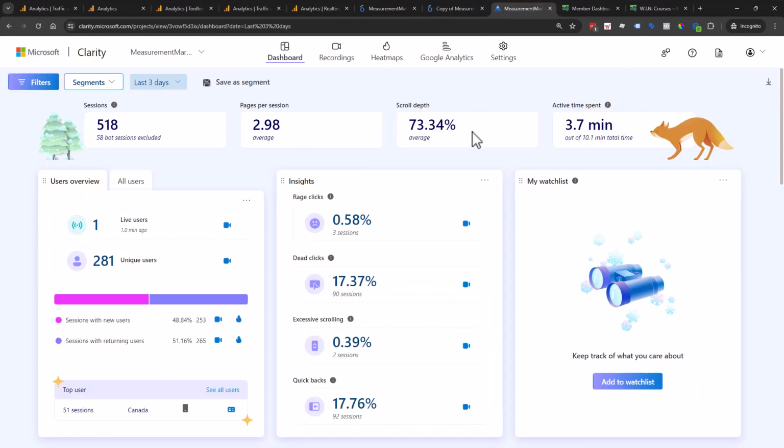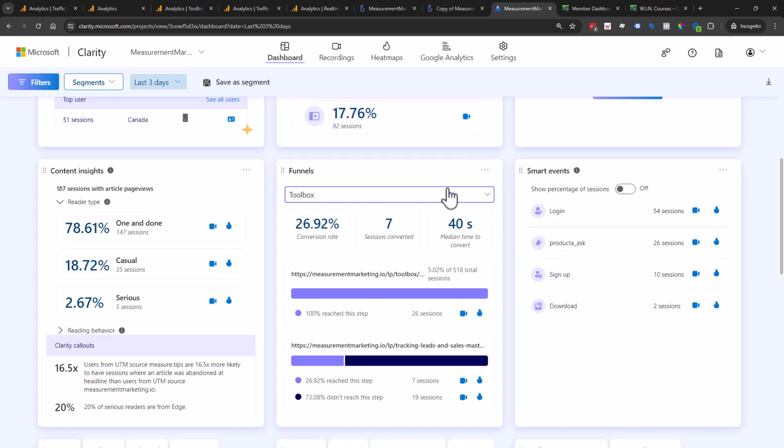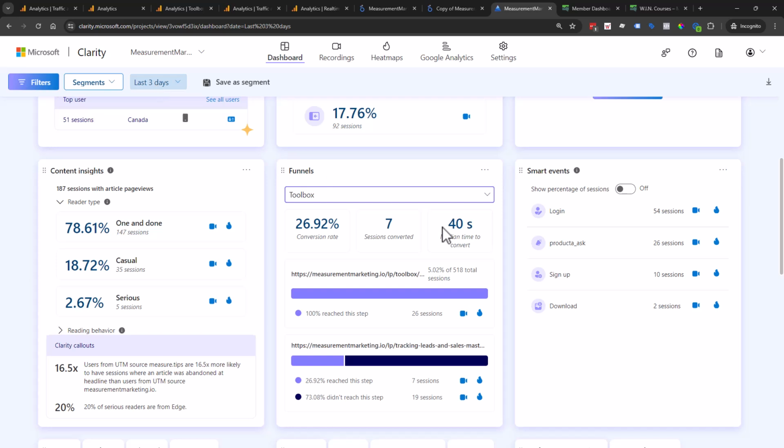Inside of Microsoft Clarity, we now have the ability to do funnels. Yes, funnels. Here's what one of them looks like. It's only a two-step funnel. So here are the people that start the journey, this is the first step, and here is the number of users that get to the second step. And here is their conversion rate, and we're only looking at the past few days.